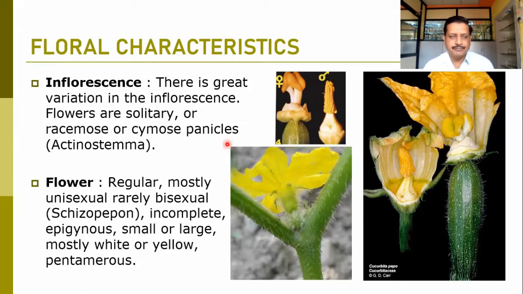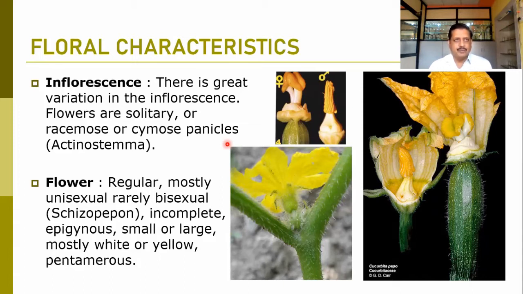They have four clear-cut whorls. Mostly, in many members, they are unisexual, rarely bisexual. Only in one example, Schizopepon, do we find a bisexual flower, but in many cases it is a unisexual flower.